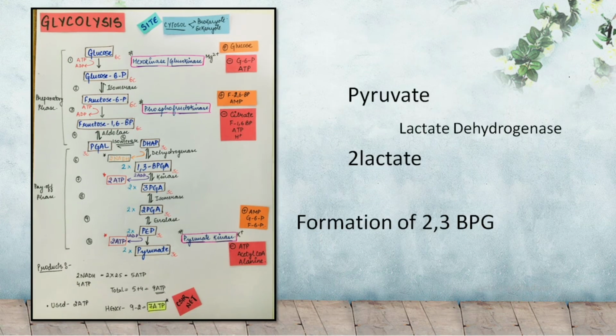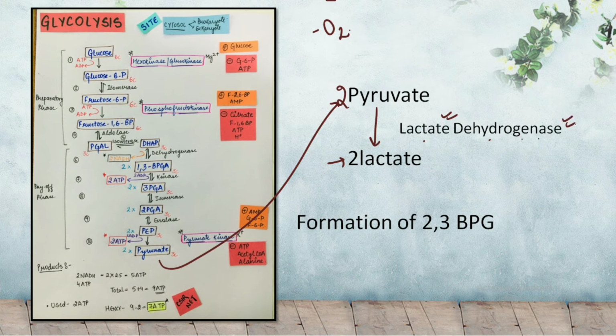So the complete pathway works in the same way as we have just revised. The differences are that after the formation of the pyruvate, because of the absence of oxygen, this pyruvate gets converted into 2-lactate. 2-pyruvate gets converted into 2-lactate in the presence of the enzyme lactate dehydrogenase. Make sure you remember this because this is one of the unique features of glycolysis in RBCs.